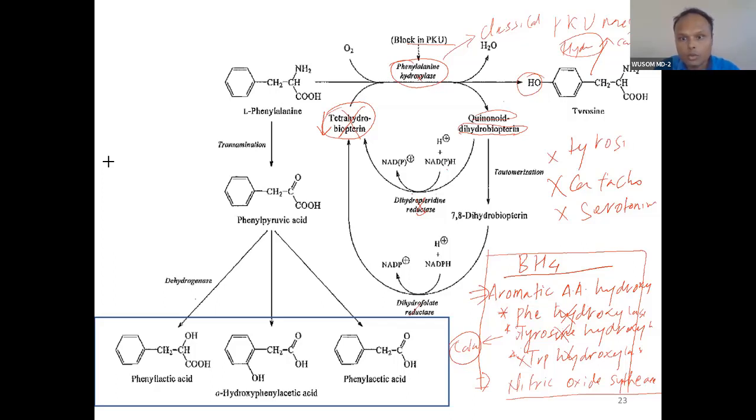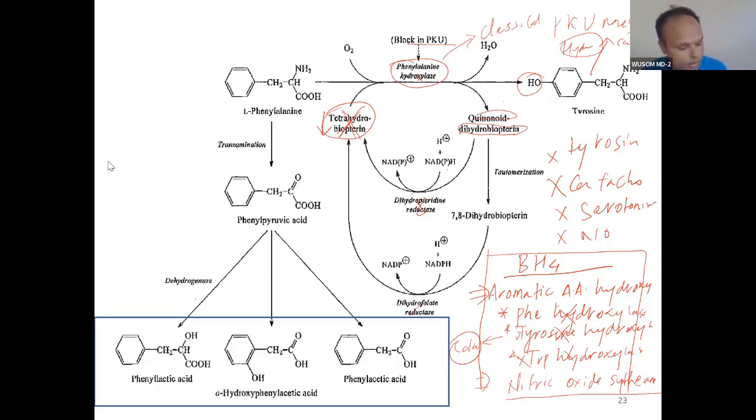And even nitric oxide synthesis will be low. So you can see more deficiencies are happening because of deficiency of tetrahydrobiopterin. Therefore, tetrahydrobiopterin deficiency will lead to a more severe condition than phenylalanine hydroxylase deficiency.